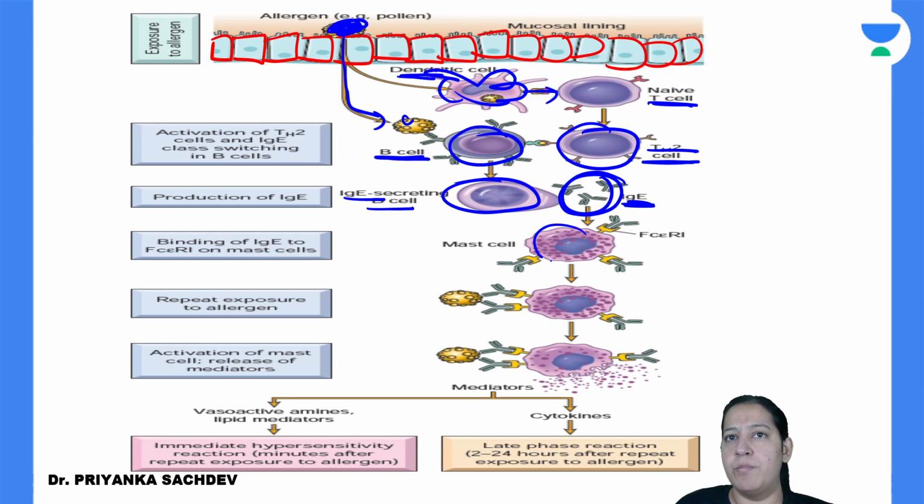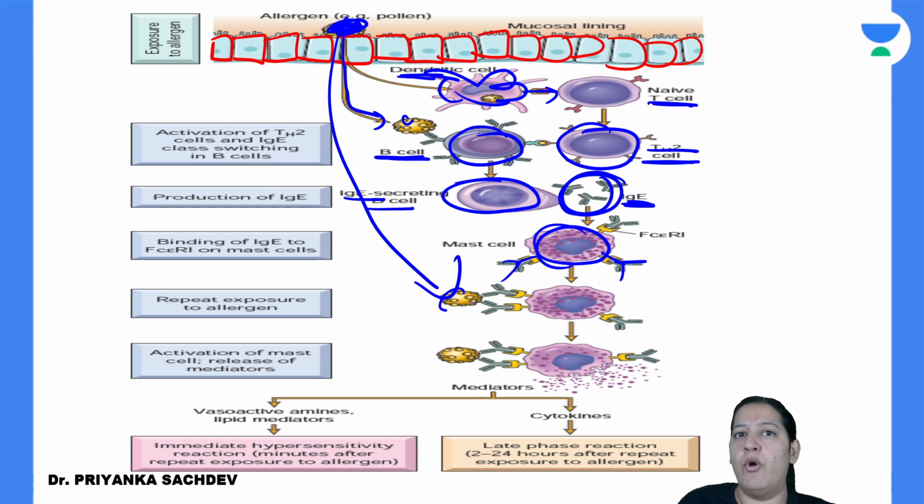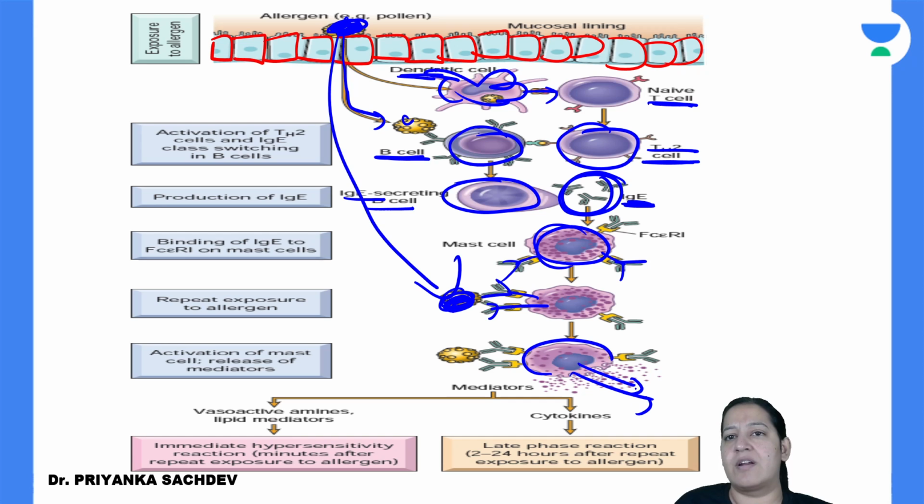IgE antibodies are going to the mast cell. This is the mast cell, and they are binding on its surface. Now the same antigen is entering again, so it is directly going to the mast cell. It is binding on the surface antibodies, stimulating the mast cell. So the mast cell bursts and granules are coming out. This is known as degranulation of the mast cell. So this is the whole mechanism.